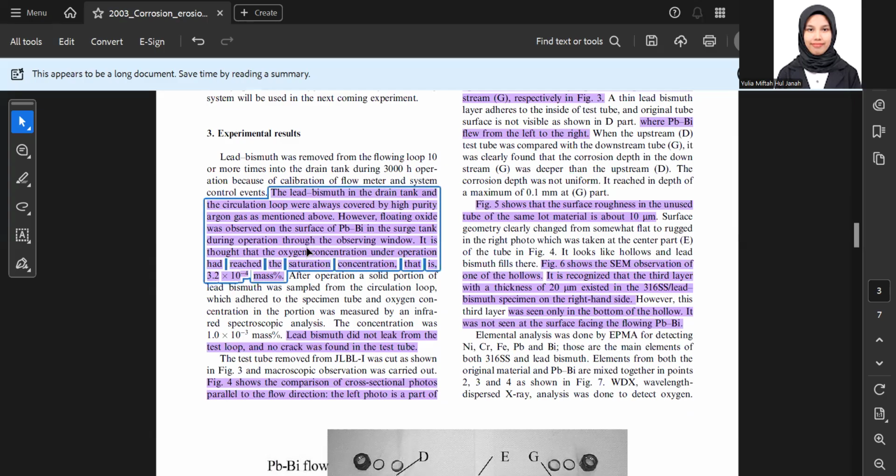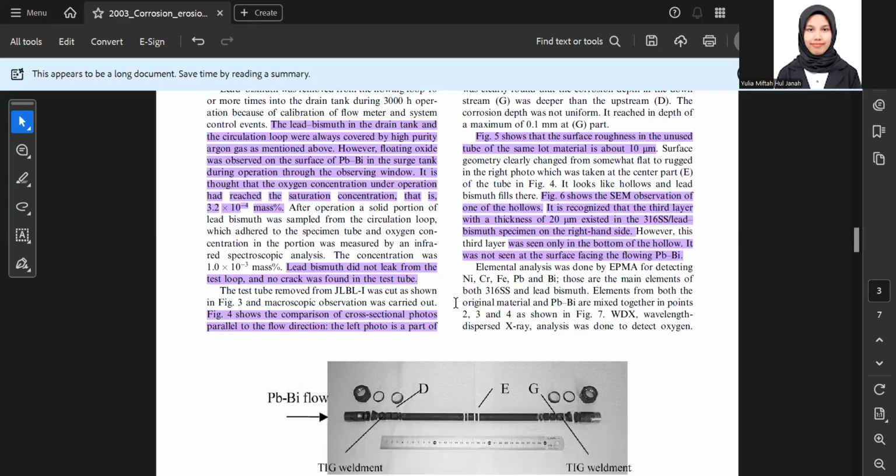However, floating oxygen was observed in the source PB in the source tank during the operation. The oxygen concentration under the operation had reached the saturation concentration, that is 3.2 times 10 to the power minus 5 mass percent. Lead bismuth did not leak from the test loop and no crack was found in the test tube.